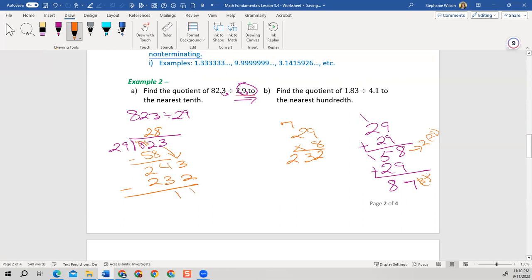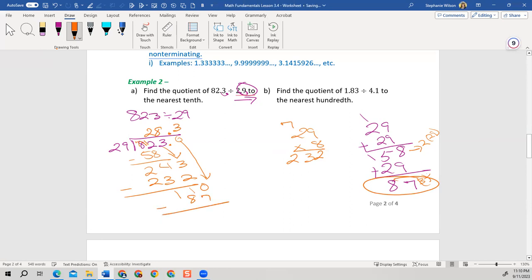All right, it said round to the nearest tenth. So I'm going to add on a decimal here, I'm going to put a 0, and let's bring it down. 29 will go into 110. Let's try 3 times. Oh, right here we saw it. Right here's our times 3. So it's 87. All right.